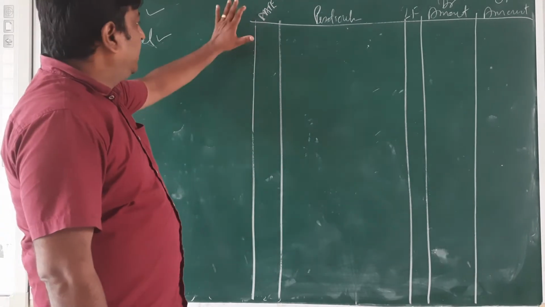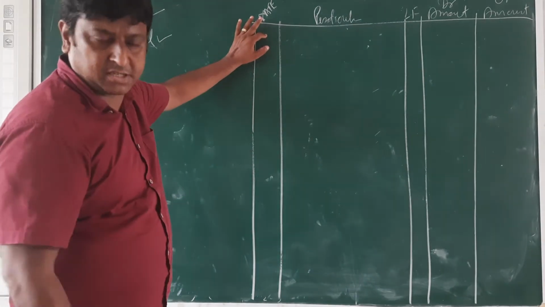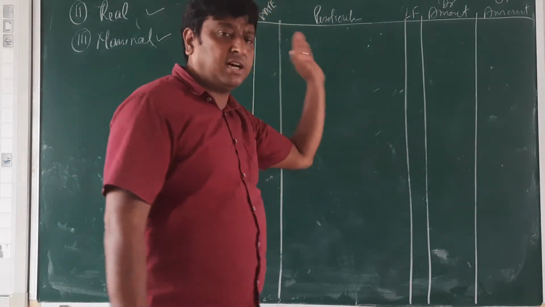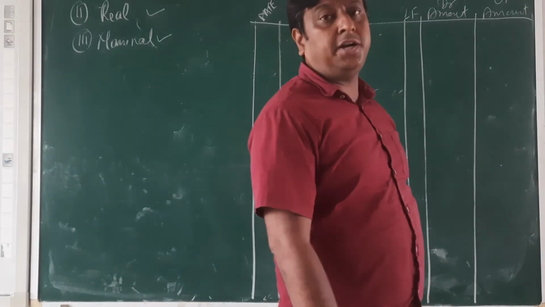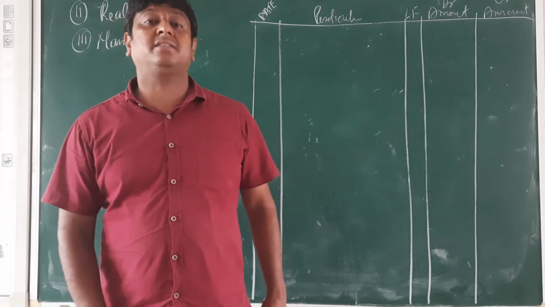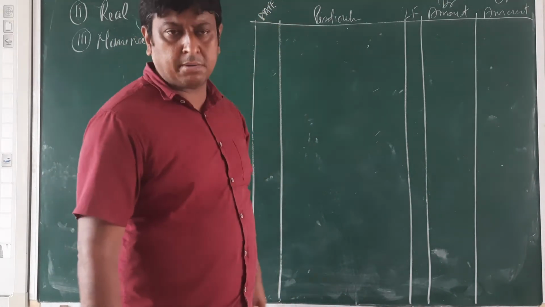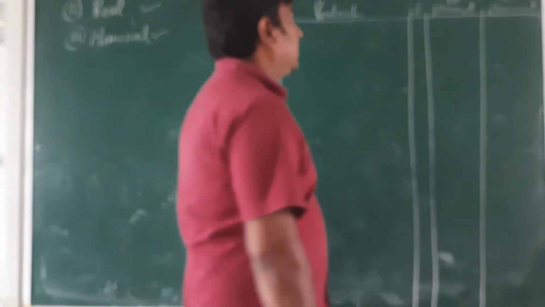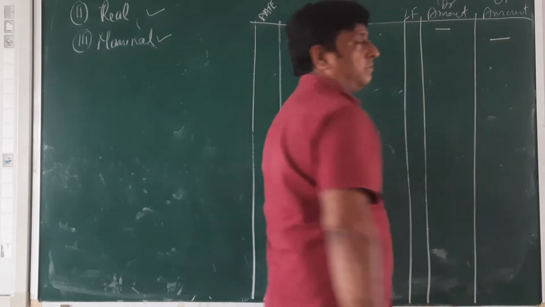In the date column, we enter the date of the transaction. Then in the particular column, we enter the journal entry of that transaction. In LF, we write the ledger folio, the page number of the ledger where this entry will be transferred. Then the debit amount is here and the credit amount is here.